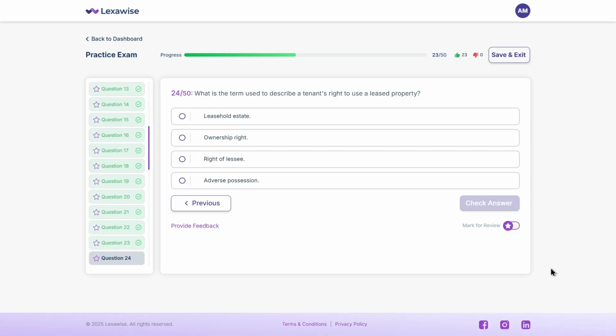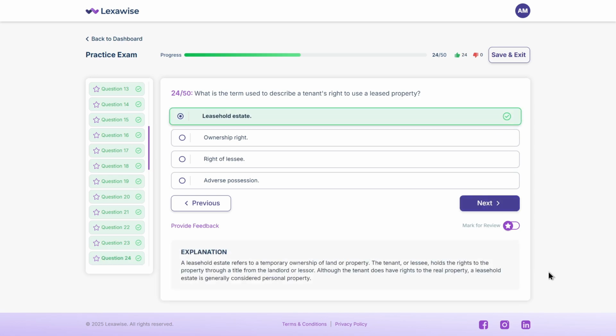Got it? The first option is the correct answer, A, leasehold estate. A leasehold estate is the legal interest a tenant holds in a property for the duration of their lease. It's a personal property right, not an ownership interest. Let's look at the next one.